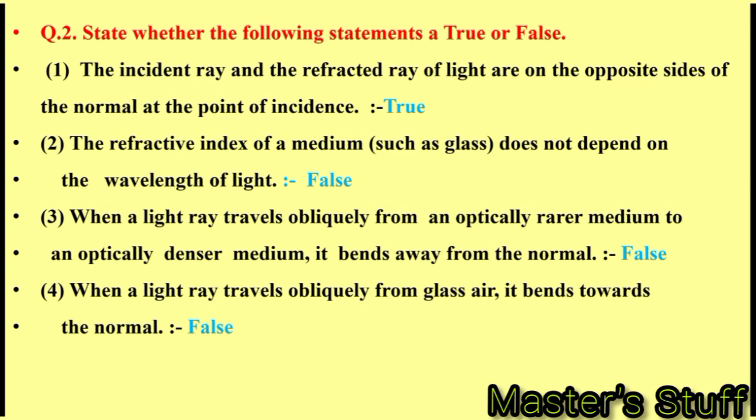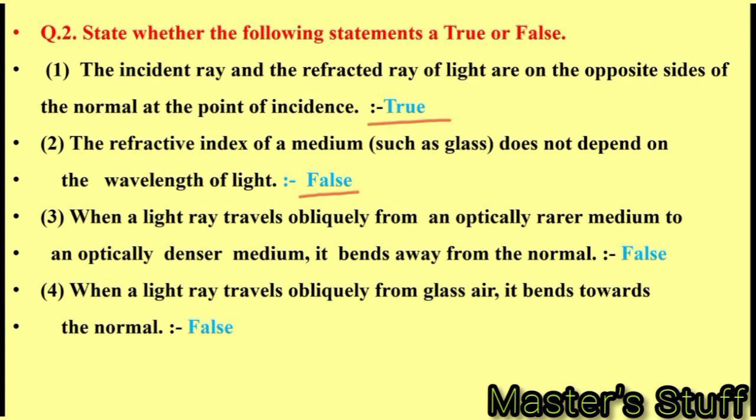State whether the following statements are true or false. The incident ray and the refracted ray of light are on the opposite side of the normal at the point of incidence. True. The refractive index of a medium such as glass does not depend on the wavelength of light. False. It depends on wavelength of light.